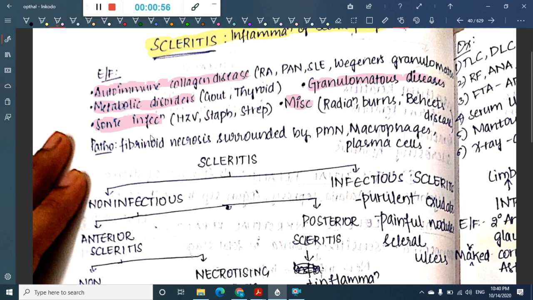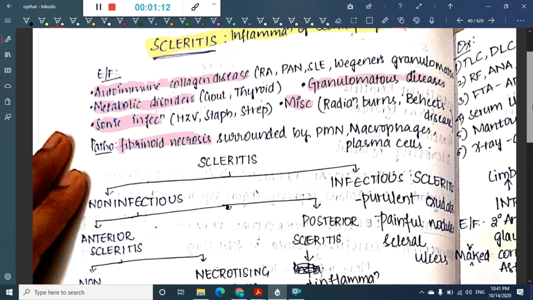Pathologically, scleritis has fibrinoid necrosis. First we have fibrinoid necrosis, and this fibrinoid necrosis in the center is surrounded by polymorphonuclear cells, macrophages and plasma cells.